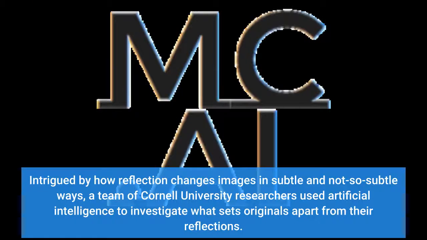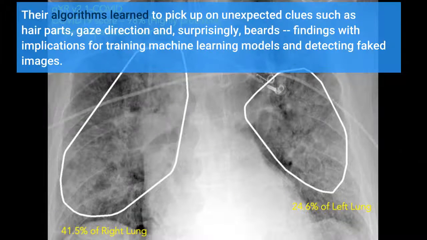Intrigued by how reflection changes images in subtle and not-so-subtle ways, a team of Cornell University researchers used artificial intelligence to investigate what sets originals apart from their reflections. Their algorithms learn to pick up on unexpected clues such as hair parts, gaze direction and, surprisingly, beards, findings with implications for training machine learning models and detecting faked images.